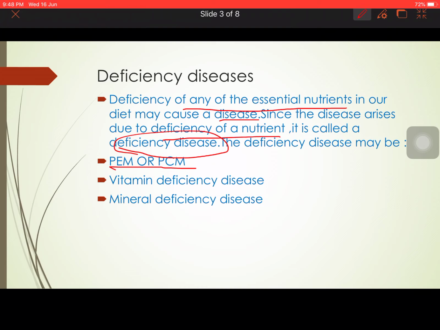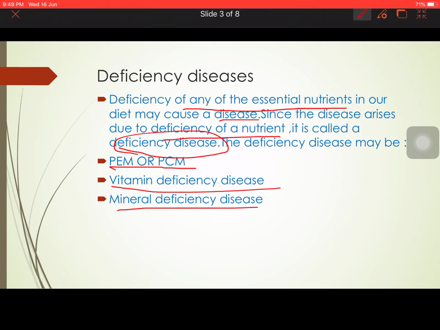So, generally, what is protein energy malnutrition? That is a lack of proteins or carbohydrates in our diets, and less intake of proteins than carbohydrates also causes protein energy malnutrition. It is a disease generally caused within the 1 to 3 years age group. Vitamin deficiency disease may be caused at any age to any individual.